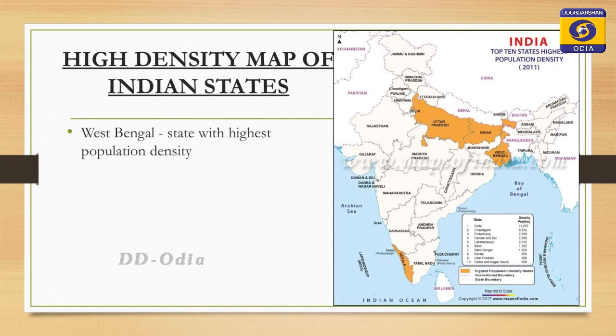Here in this map is the high density state of India, which is West Bengal, which has the highest population density as per the 2011 census. In this map it is clearly visible.